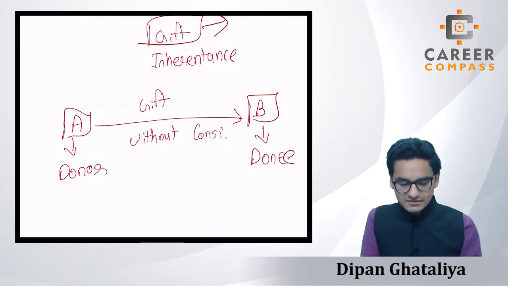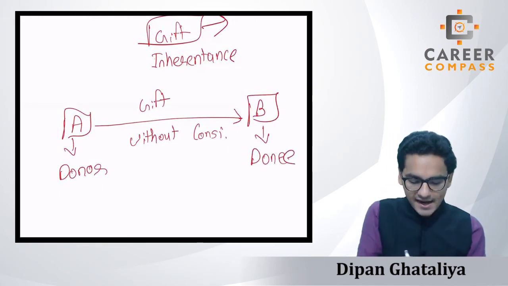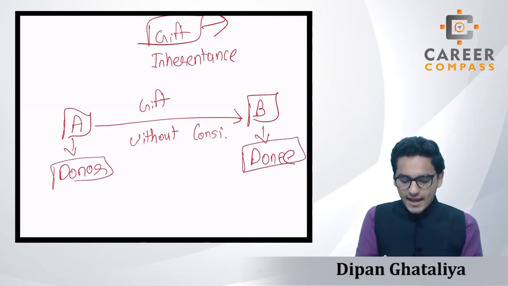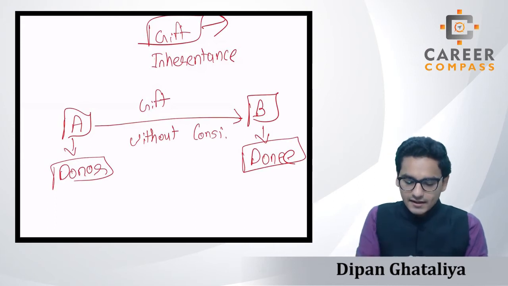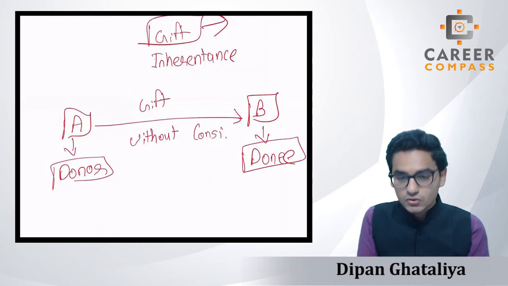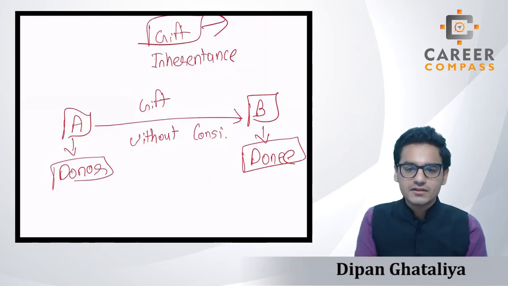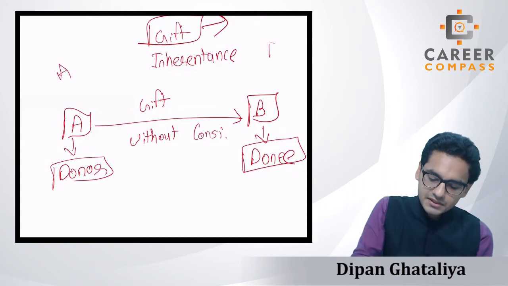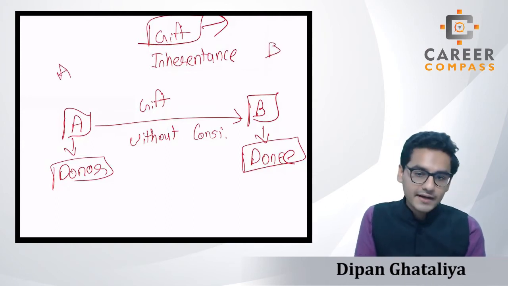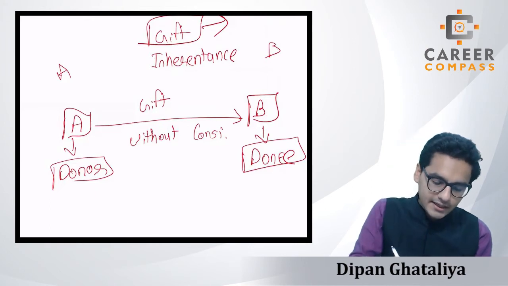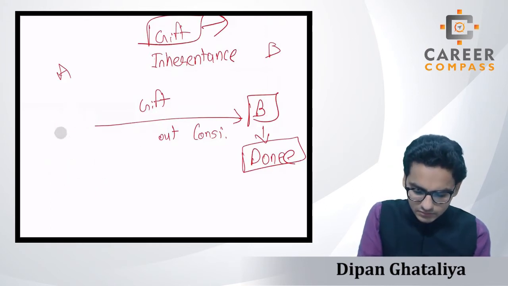Yes, we can easily say that, and this transaction will be considered a gift, and inheritance tax will be levied. So in the upcoming sessions, I will not say person A or person B. I will use the words donor and donee, so you will have to understand what I am talking about. You have to remember this.